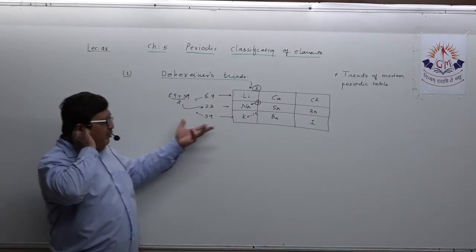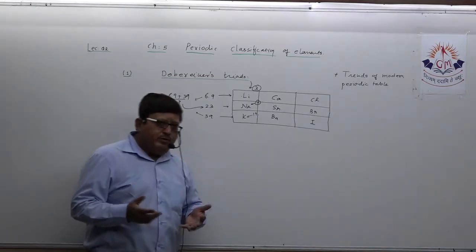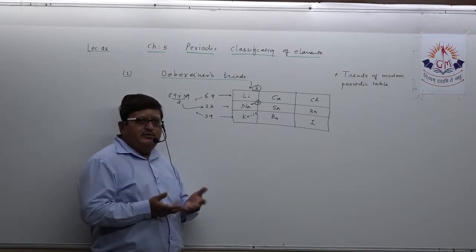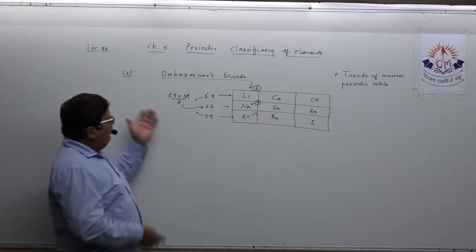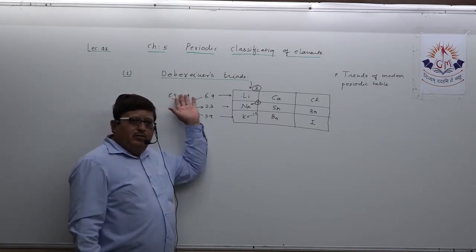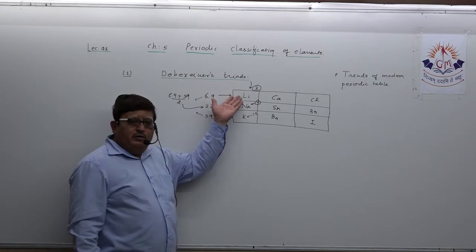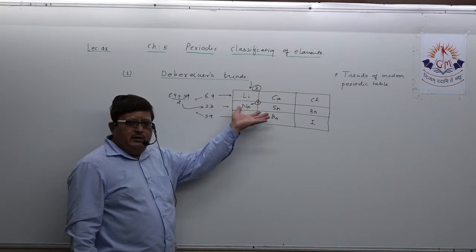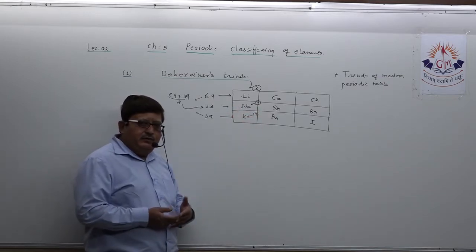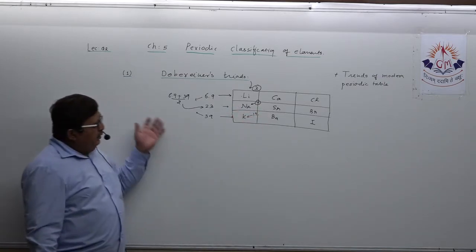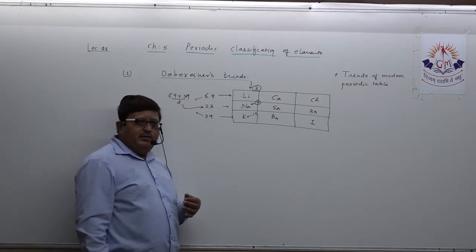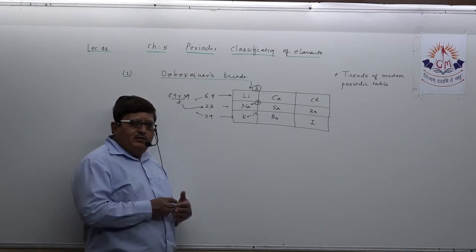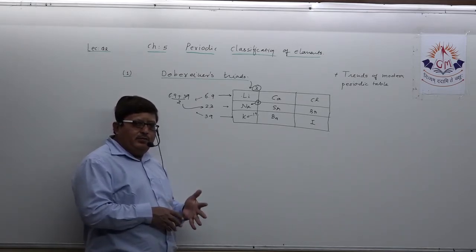Suppose any student wants to prepare a short note, he just has to remember these three triads in mind and start speaking the short note. Dobereiner was considered the first scientist to make some earlier attempts at the classification of elements. He arranged all elements according to increasing atomic mass, and he found one particular characteristic property.